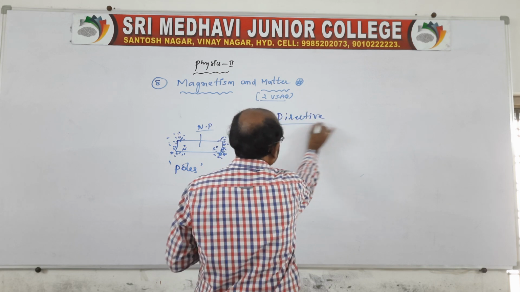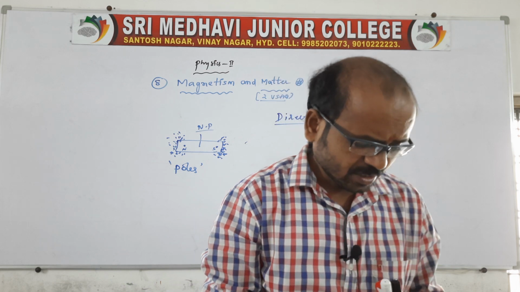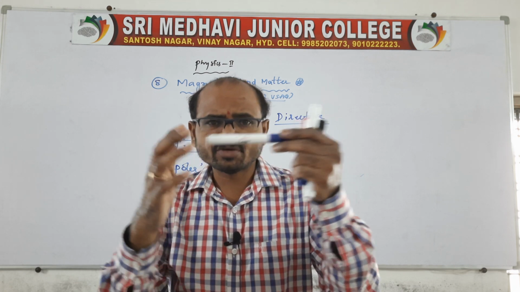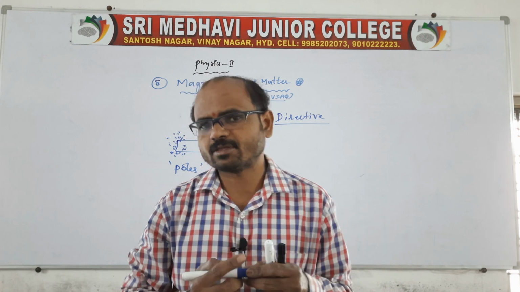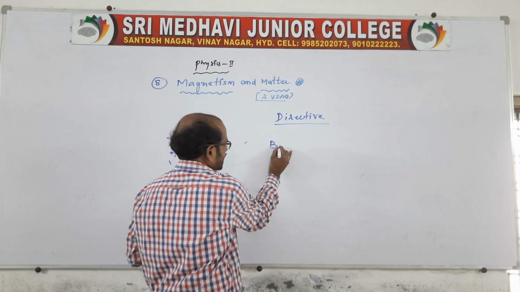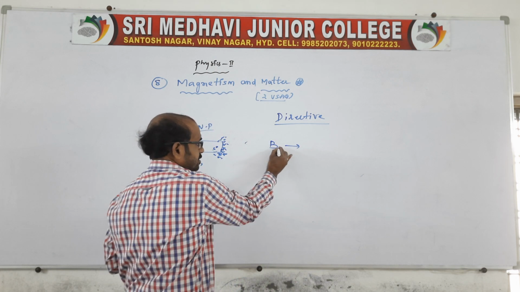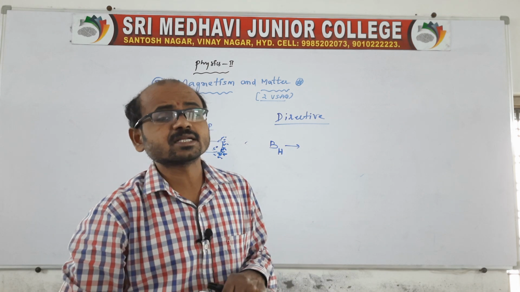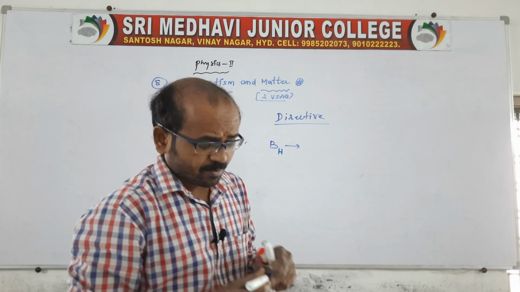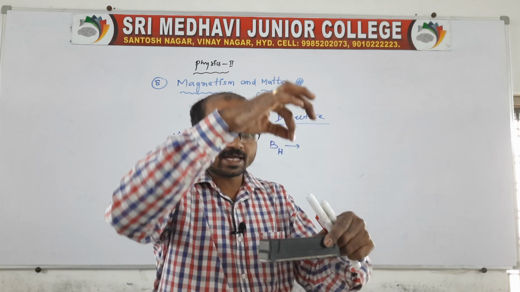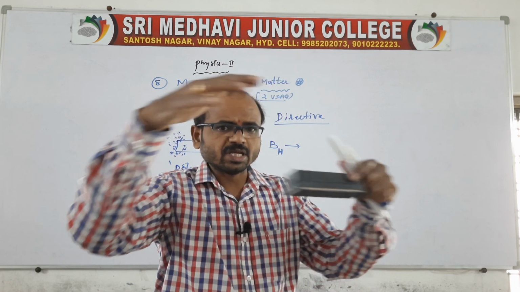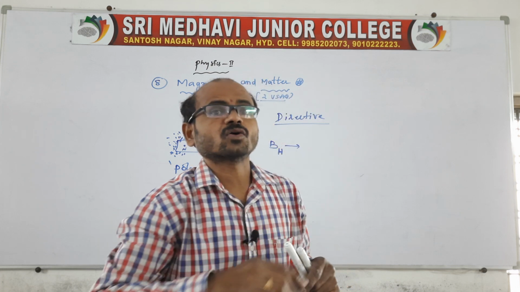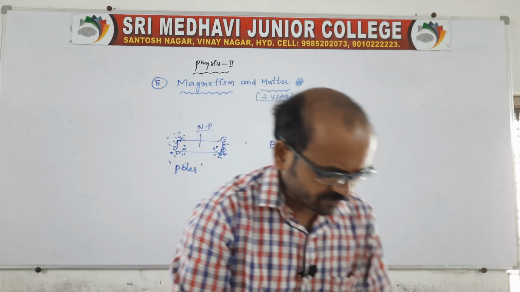See, the directive property is this: suppose you take a magnet and it is suspended freely in the horizontal component of the earth's magnetic field. The horizontal component of the earth's magnetic field is BH, due to the magnetic poles the earth has. Suppose a magnet is suspended freely with the help of a thread and you leave it for some time. Then the north pole of the magnet aligns along the direction of the horizontal component of the earth's magnetic field.